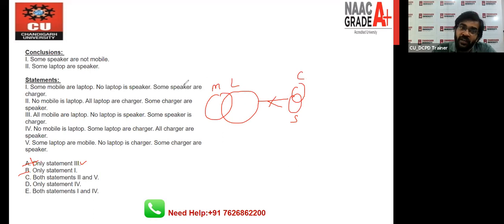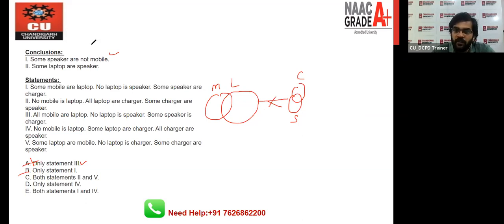Now read the conclusion. Some speaker are not mobile, and definitely this is right, because in this diagram this is right. But listen very carefully.